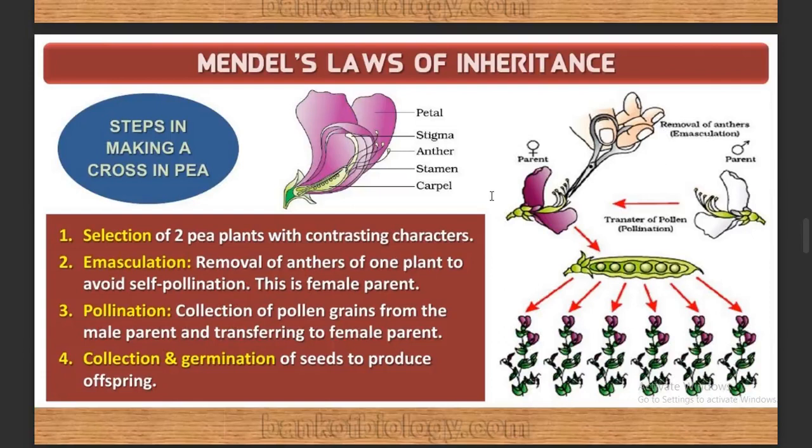Then the second process is emasculation. Okay, emasculation means the removal of anther. So here you see, here the anther is there, right? So it has been removed. Okay, it is very simple. With basic scissors and cutters he was able to do that. Emasculation, removal of anther, the male reproductive part of the plant, to avoid self pollination.